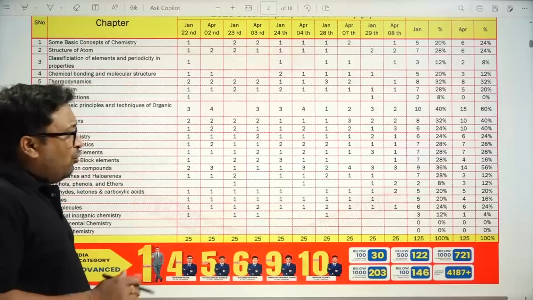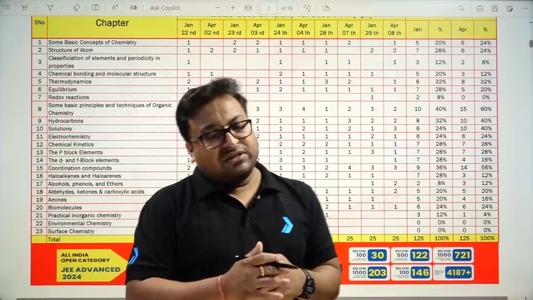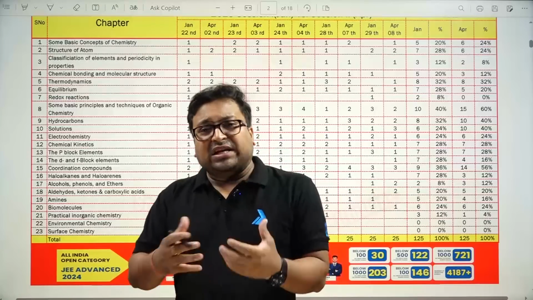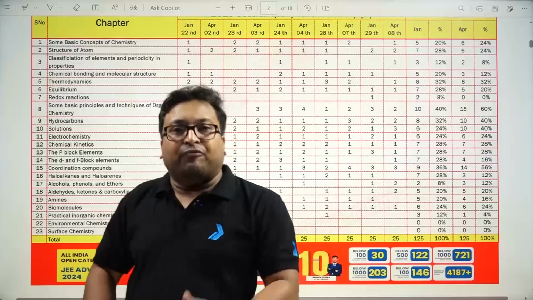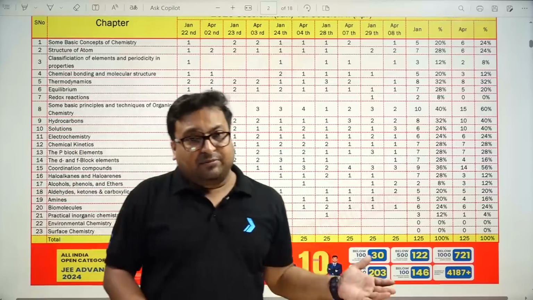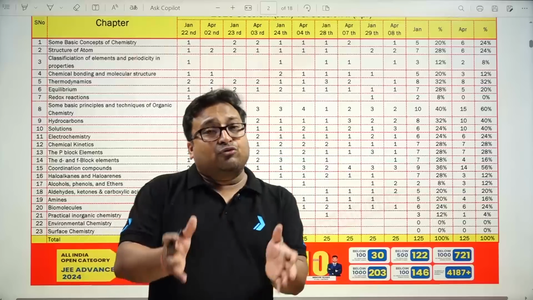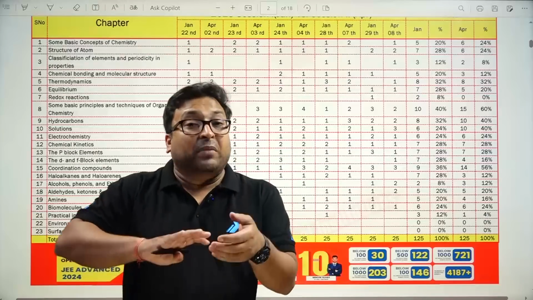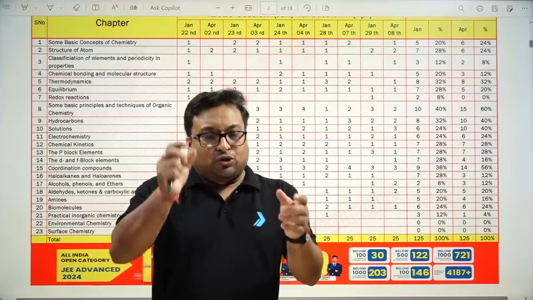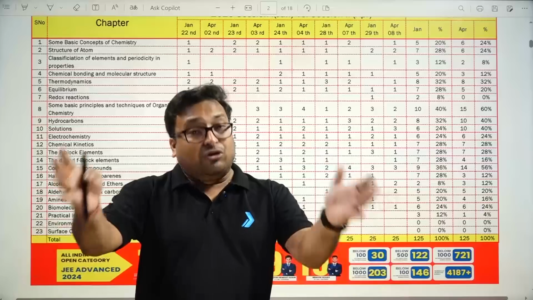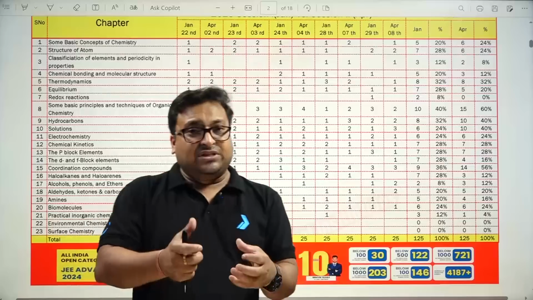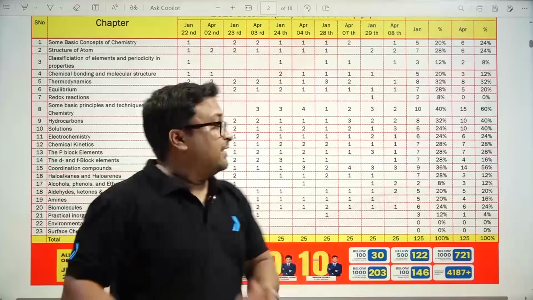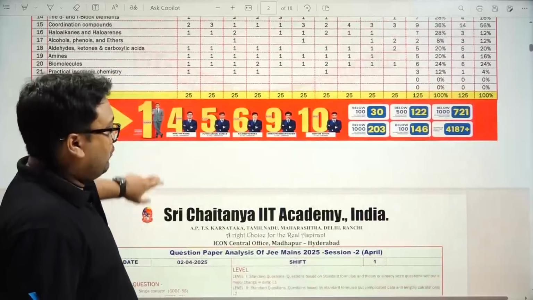Okay, so now we will see the most important section. This time many people are saying the chemistry questions are quite good in comparison to the January attempt. Yes, this time a lot of questions were asked which were multi-concept based. So concepts from different chapters were also taken into account. Okay, so that's why the cutoff in chemistry is very good this time. So let's see the segregation of questions.